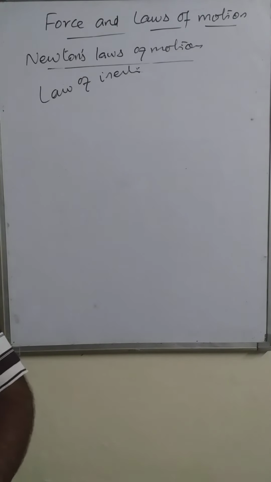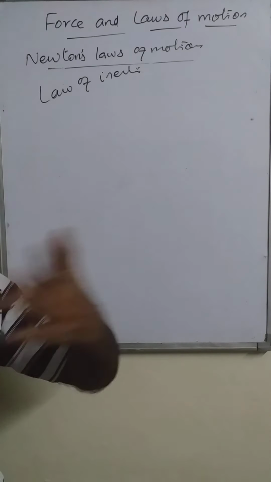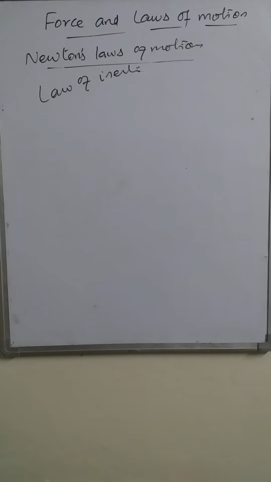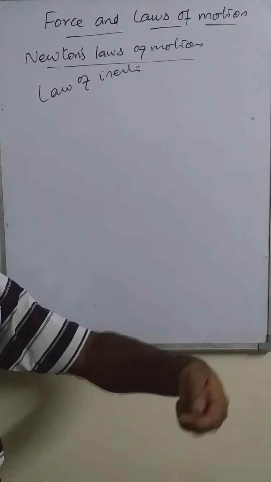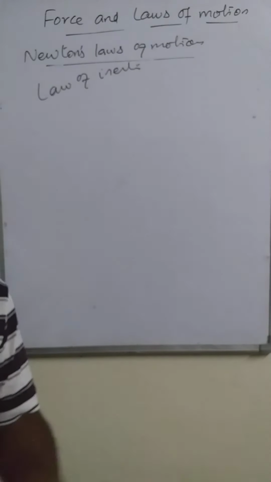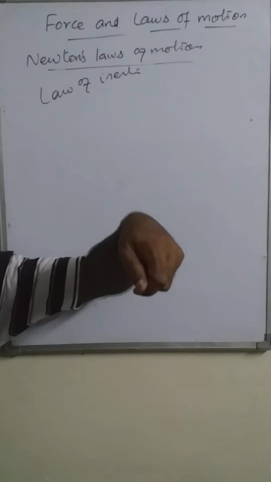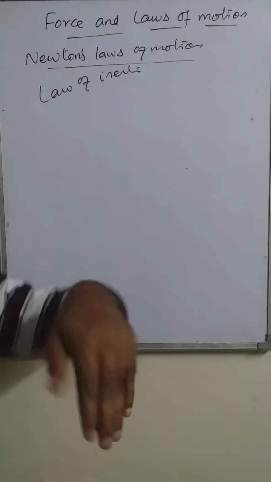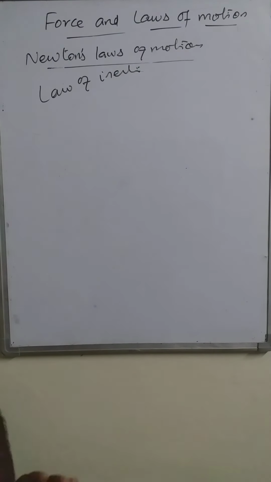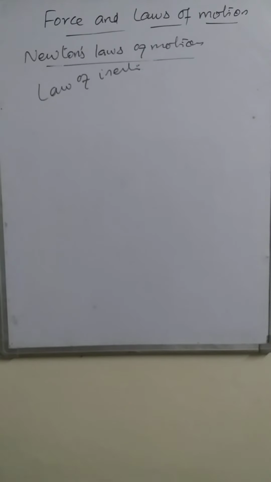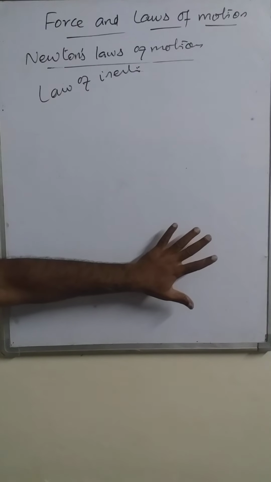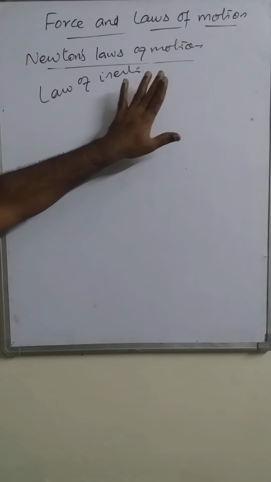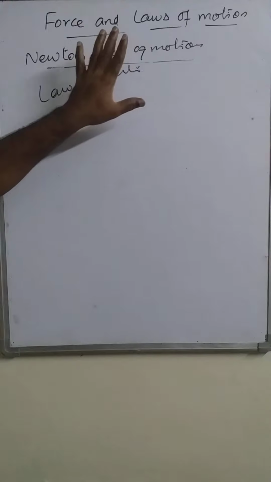सडनली जर्क देने से क्या होता है? डस्ट पार्टिकल रिमूव्ड. व्हाई? Because the jerking is given on the carpet only, not on the dust particles. So once the jerking is given on the carpet, the dust particles separate from it because force is not applied on the dust particles. That is also an example. So these are the examples of Newton's first law of motion. Now this is the first law of motion.